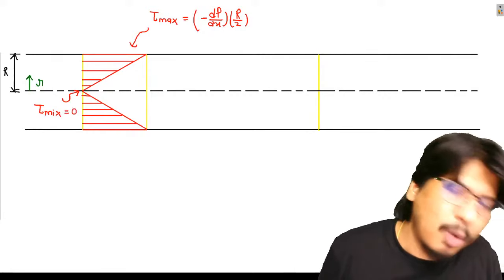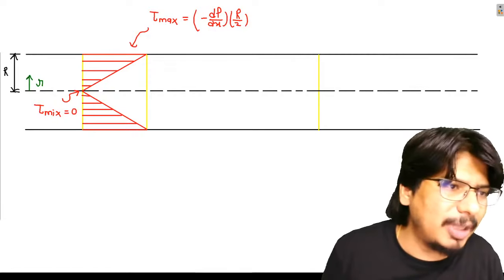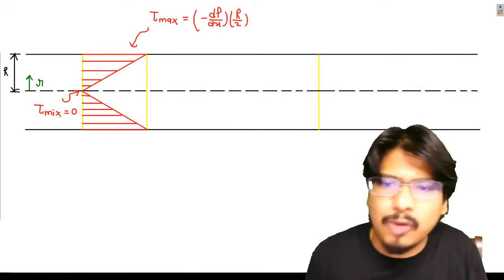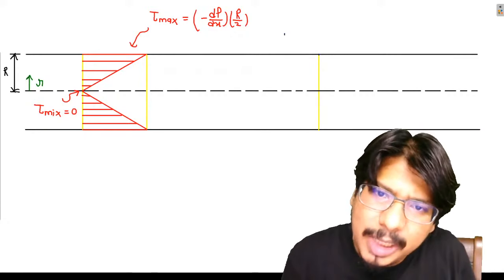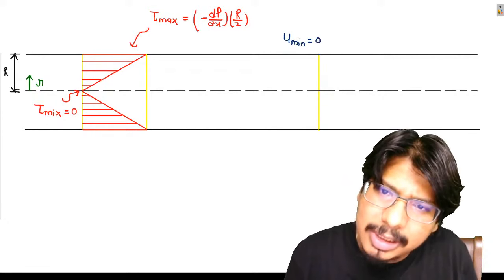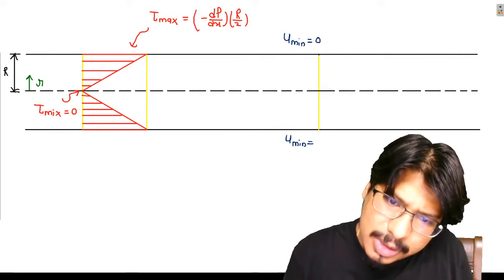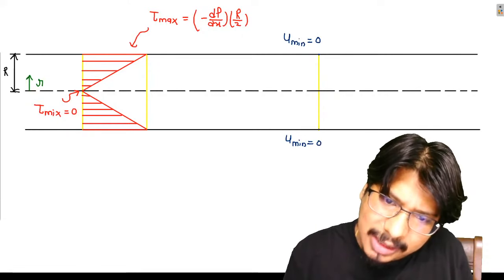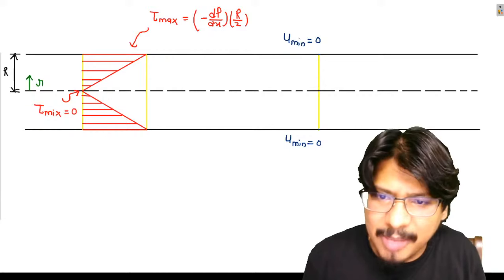Now let me draw the velocity profile for you. Maybe you will enjoy the velocity profile. Please observe. At the wall, velocity is 0, which is u minimum. Now at the center line I am having the maximum velocity.